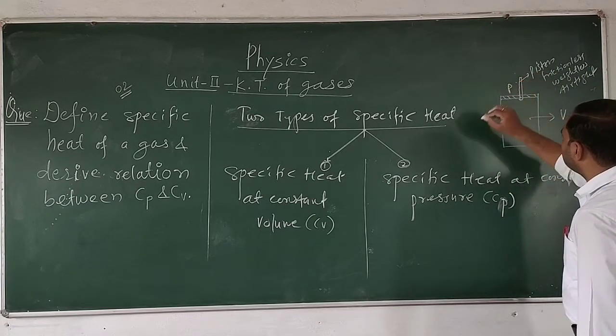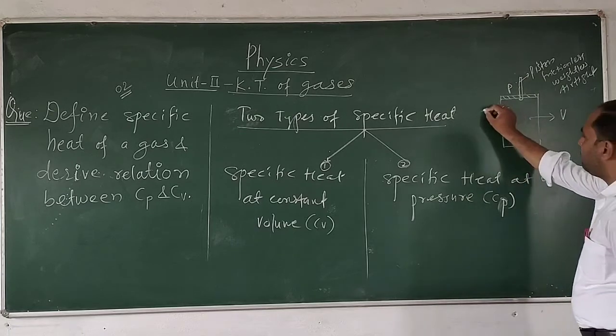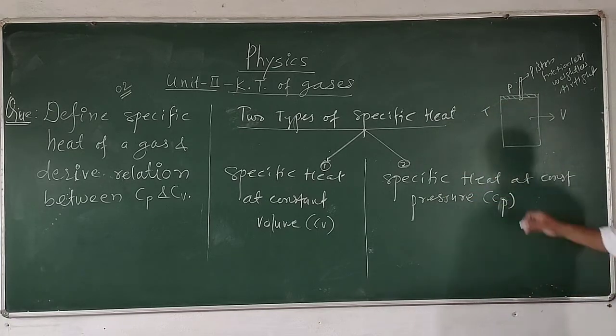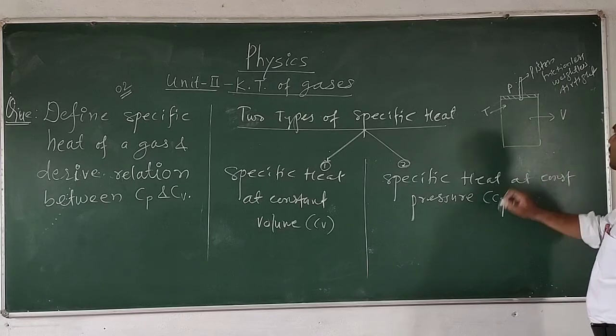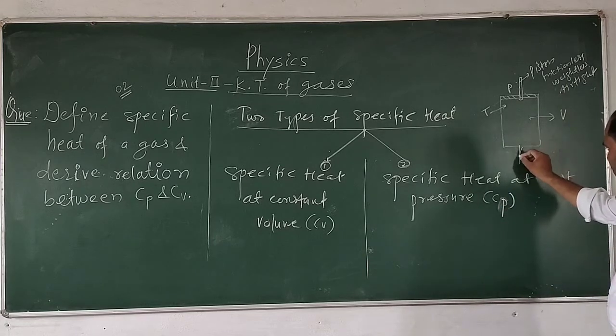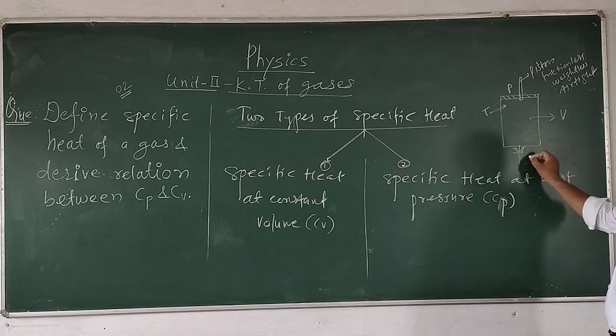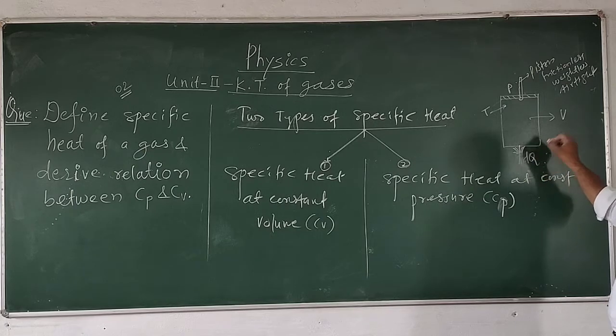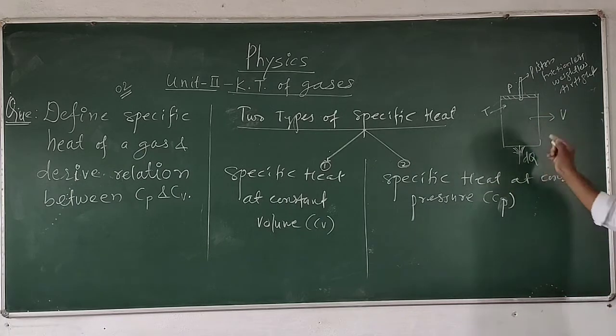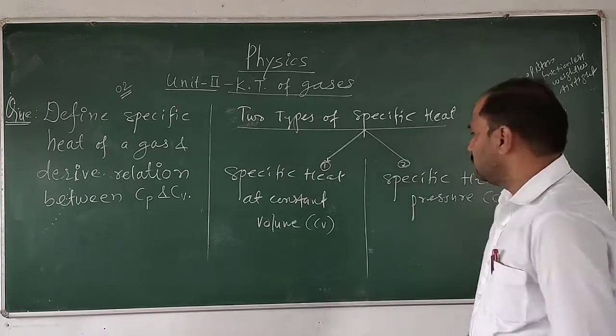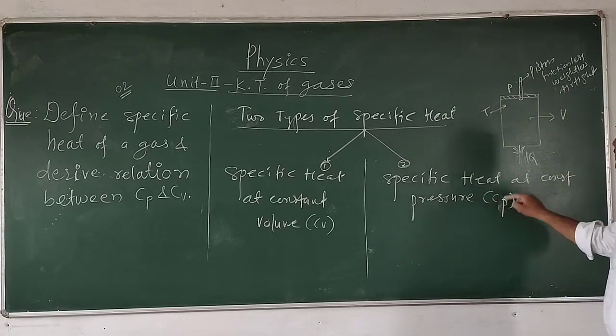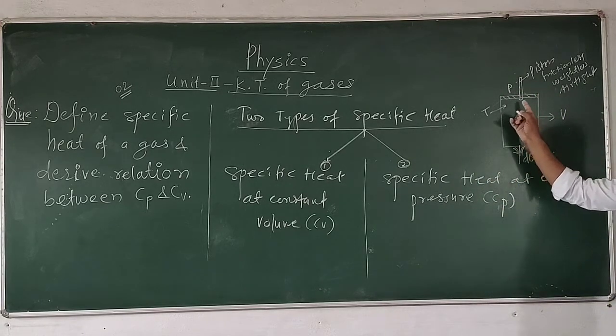Here the pressure is P and the temperature of the gas is T, V is the volume, and here is the amount of heat given to the gas. When the gas is heated, and if we keep the pressure constant,